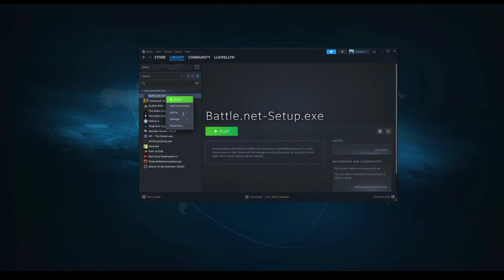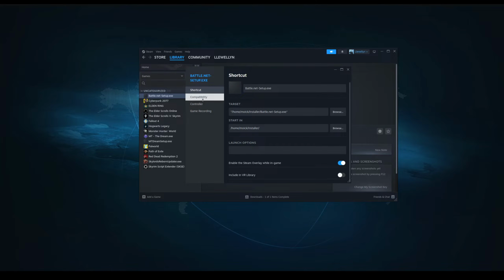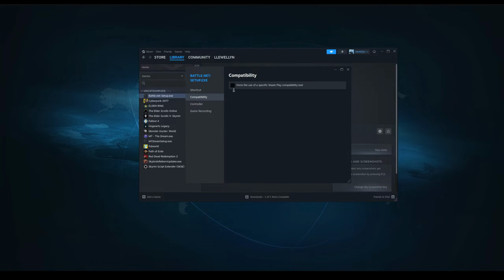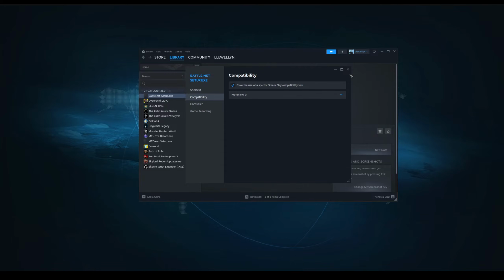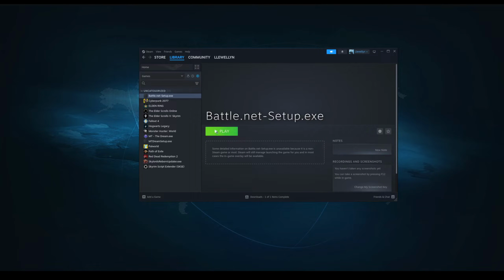Then we right-click, Properties, Compatibility, Force the use, and we select the latest stable, in this case Proton 9, and we run this.